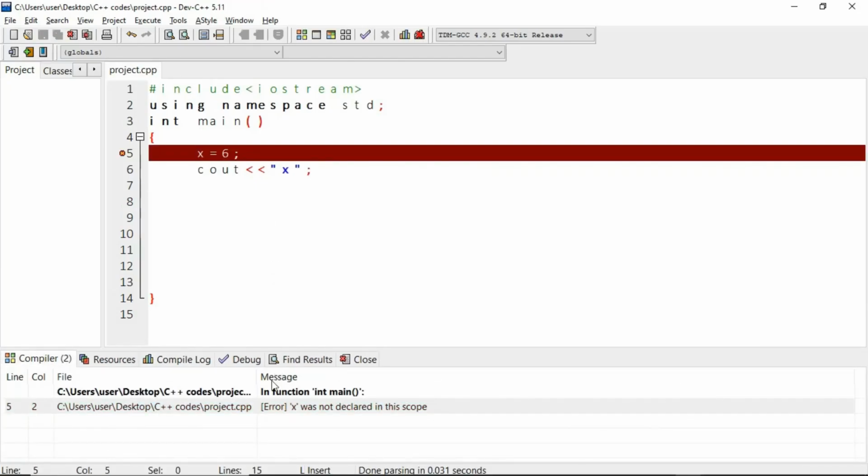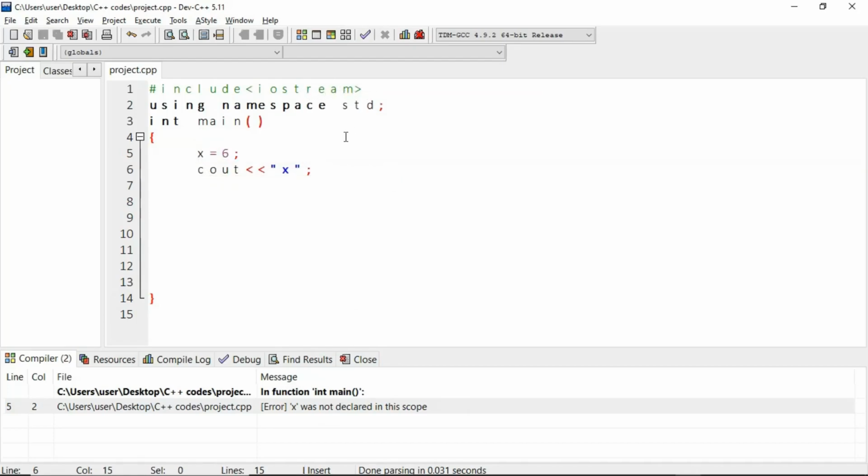It said x was not declared in this scope. It's giving us the same error we encountered when we were trying to use the cout statement without including our preprocessor. Now, is x also a reserved word? No, x is not a reserved word. We created this. It's our variable, but we have not declared our variable. So before you create a variable you must declare the variable.